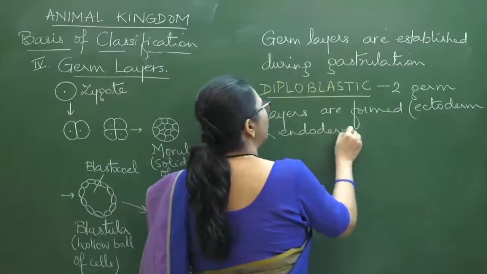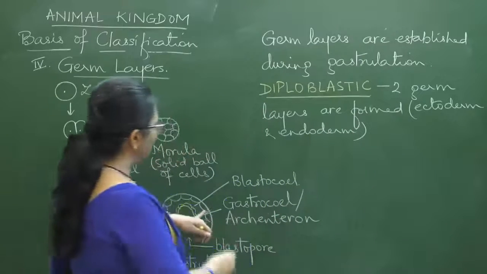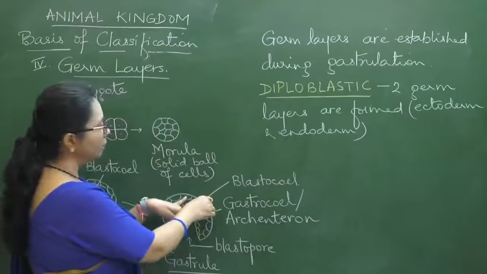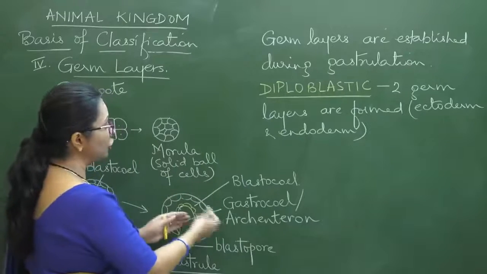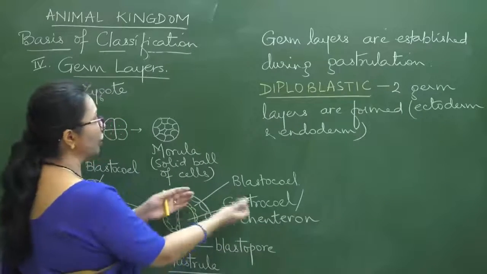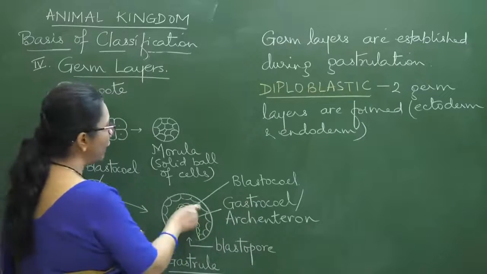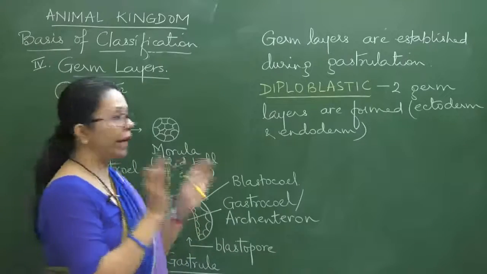Just now I mentioned that the outer one will become the ectoderm, and the one which has come in, which is lining the gastrocele, or you can say which is lining the archenteron, is supposed to become the endoderm.